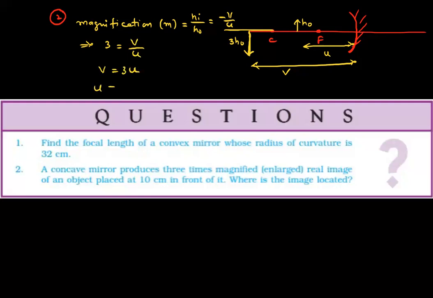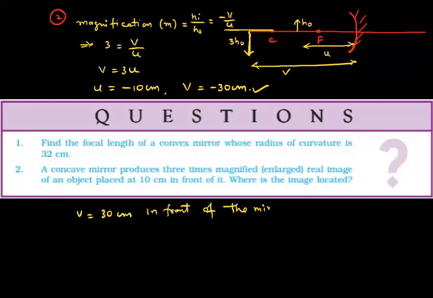Here in this question, u is given as 10 centimeters. It is in front of the mirror, so we take u equal to minus 10. Therefore, v equal to minus 30 centimeters. Therefore, the image is located at 30 centimeters. They're asking where the image is located: 30 centimeters in front of the mirror. The negative sign indicates 30 centimeters in front of the mirror.